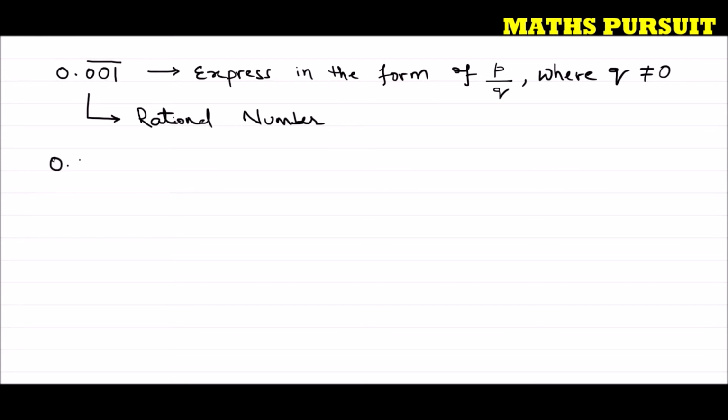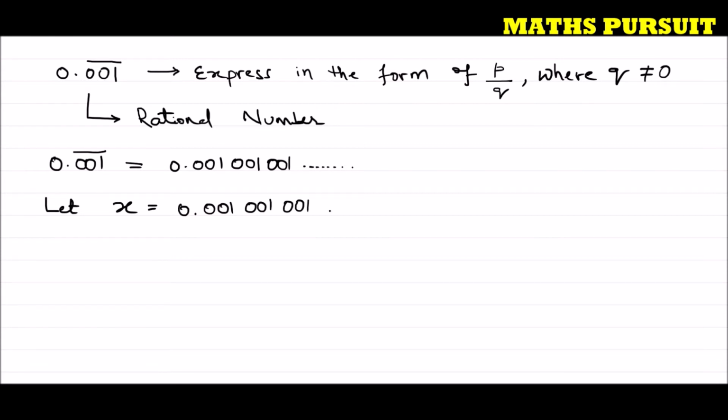Now, 0.001, the question has given a bar on 001. A bar on 001 means 001 is repeating. So I can write 0.001, 001, 001, and this will keep on repeating. Now let us assume x is equal to 0.001, 001, 001, which is repeating. This is what we have assumed.